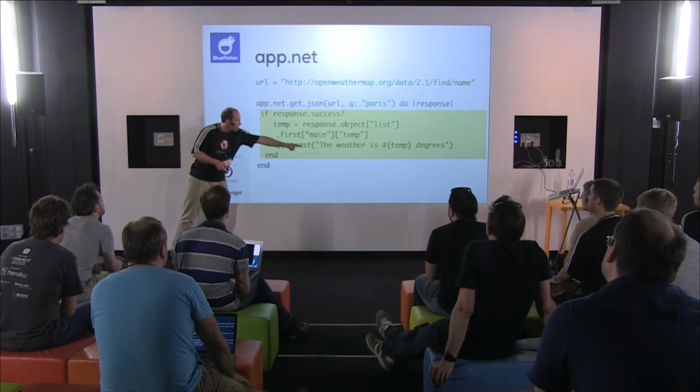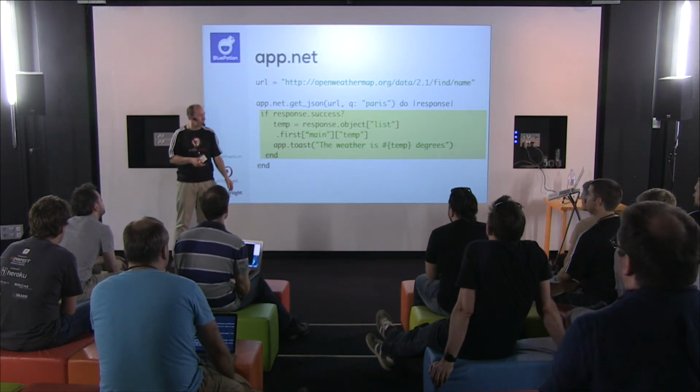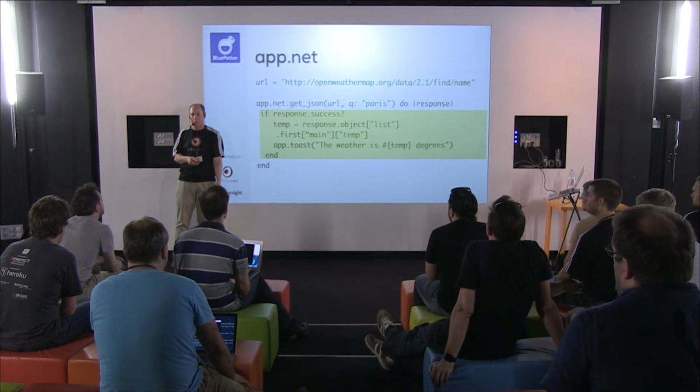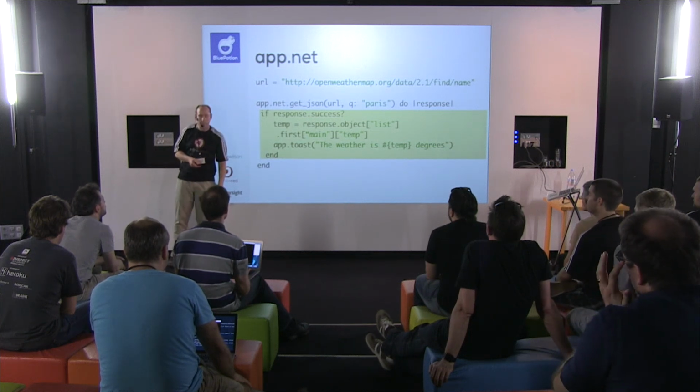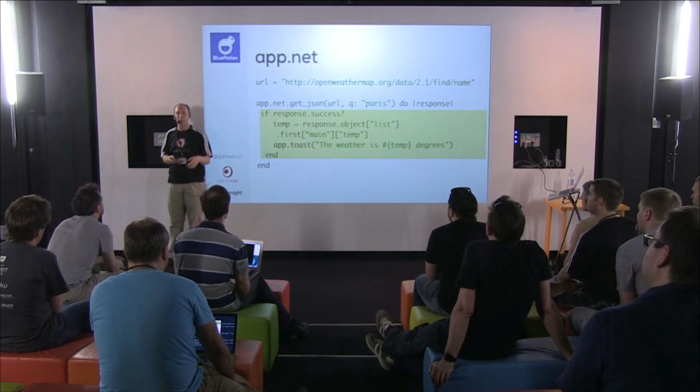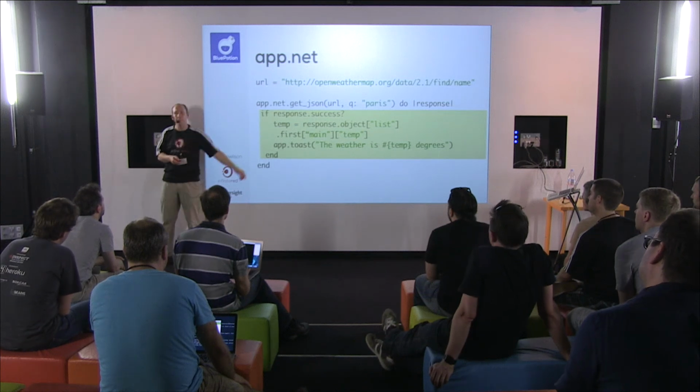We also have a nice shortcut around toast, which are the little pills that show up with text at the bottom of the screen. Those are about 3 chained method calls normally to do, or you can just do app toast.